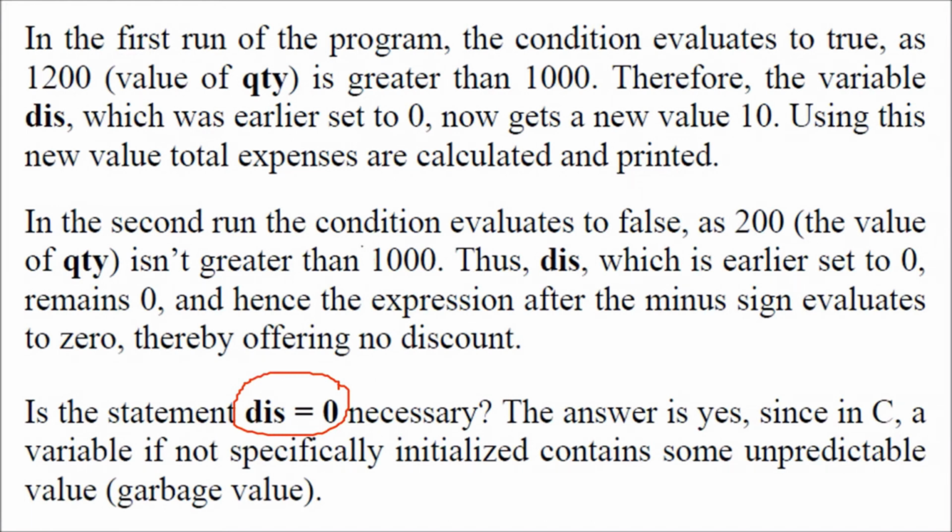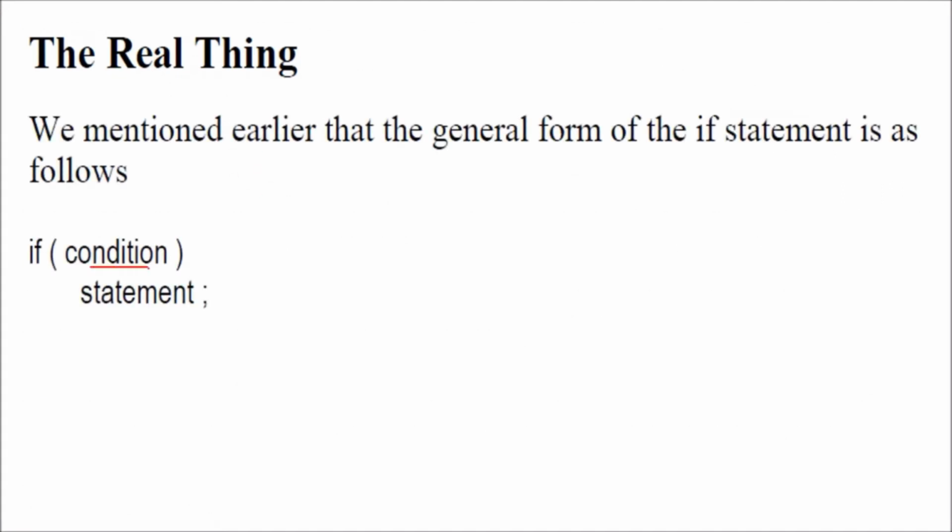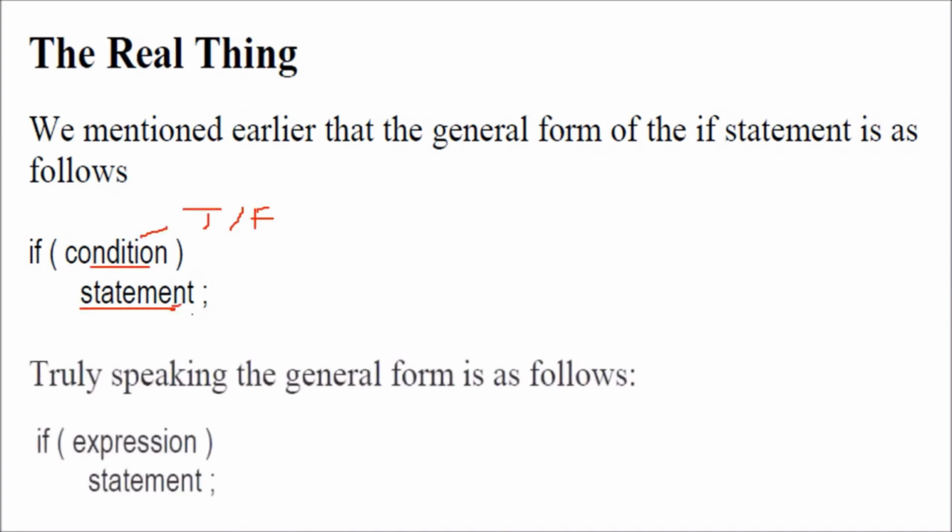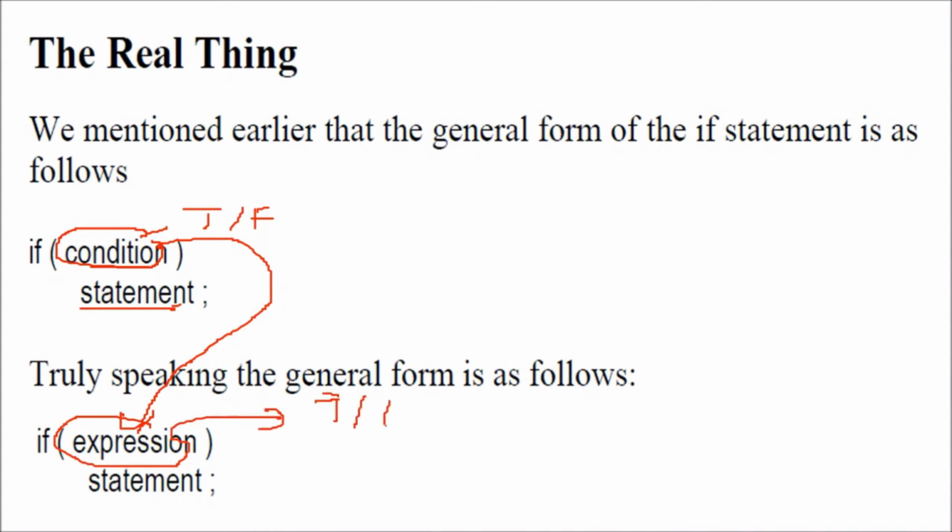In this program, this is the core of the decision. The real thing here is, this condition can be true or false, as we just saw. If it is true, some statement will execute. If it is false, this statement is not going to execute. So this is a condition. That means you can even use an expression inside this. There is no restriction. You can have an expression also, but this expression should give you a result as true or false.